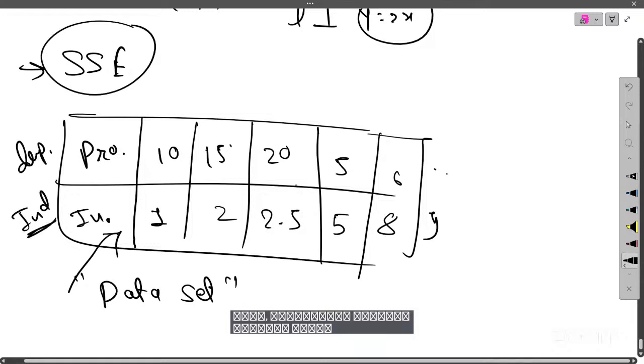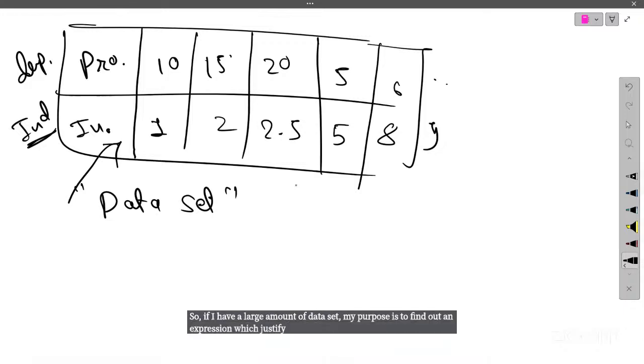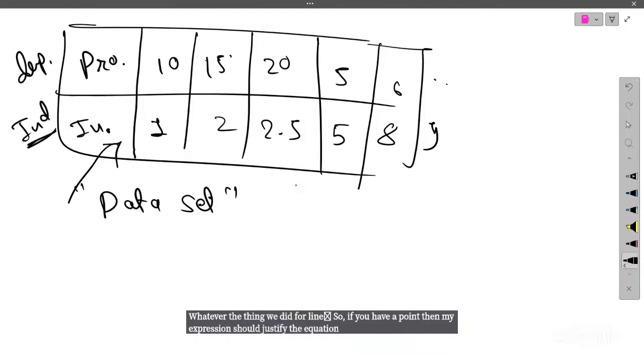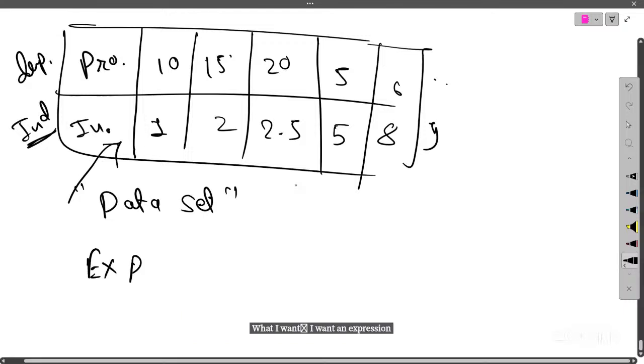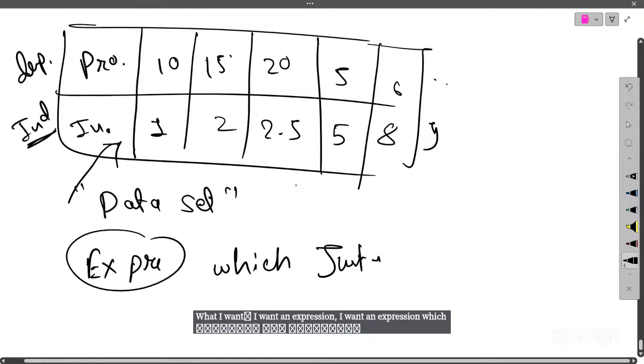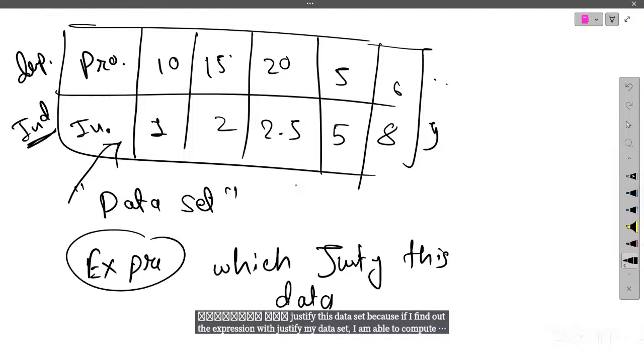So now, if I have a large data set, my purpose is to find an expression which justifies my data set. Justify my data set means, whatever we did for a line, if I have a point, then my expression should justify the equation of the point. So I want an expression which justifies this data set, because if I find an expression which justifies my data set, I am able to compute the amount of profit at any investment.